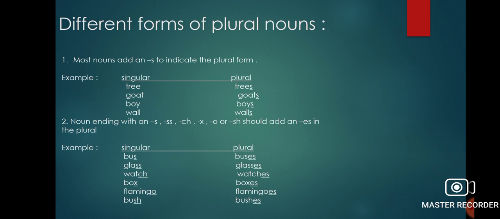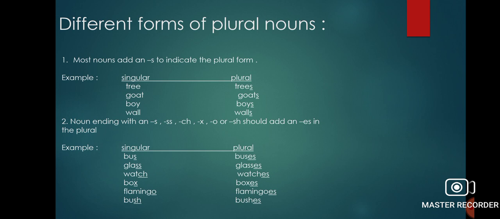Now, there are different forms of plural nouns, or different methods to write plural nouns. We are going to study this in detail. So, number one is most nouns add an s to indicate the plural form. There are many nouns in which we just have to add a single s after the word and it will become plural from singular.